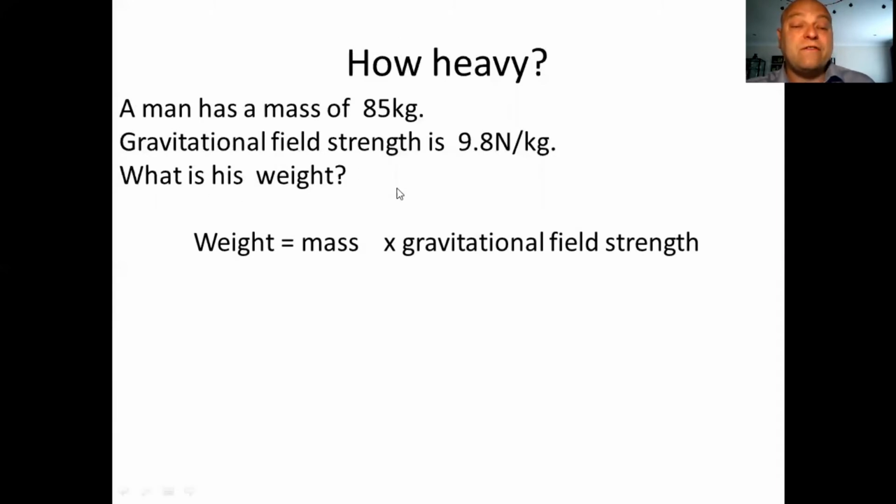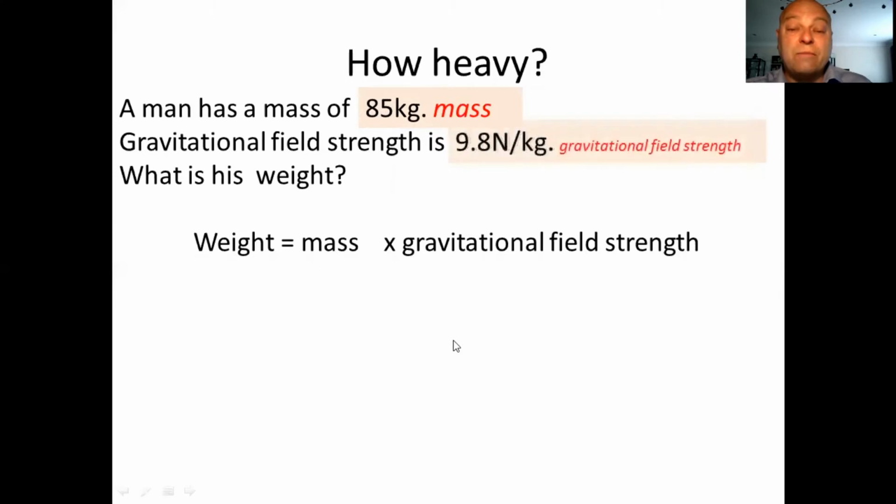A man has a mass of 85 kilograms. You can use a highlighter, you can draw around it in your pen, whatever, when you do these problems. 85 kilograms is his mass. Gravitational field strength is the other one, so I'm going to put that in. And weight here, well, weight is the unknown. So when we substitute in, we don't know what weight is, so we write out weight. Mass, substitute the number 85 in. Gravitational field strength, 9.8. So we put that in.